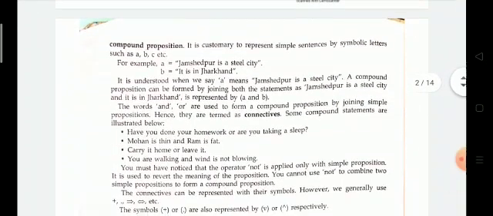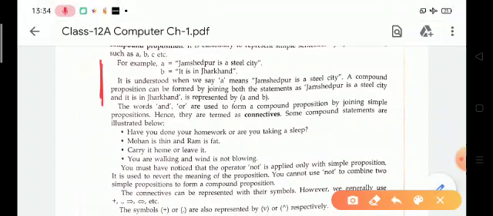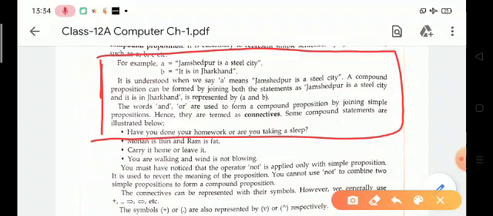Look at this example. Given that A is Jamshedpur is a steel city and B is it is in Jharkhand. A compound proposition can be formed by joining both statements as: Jamshedpur is a steel city and it is in Jharkhand.